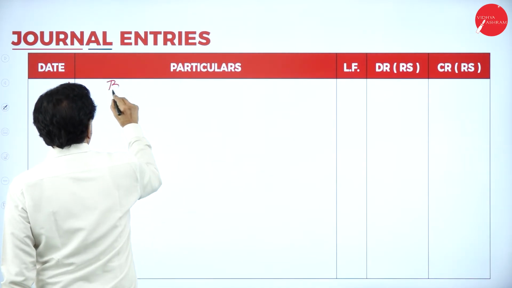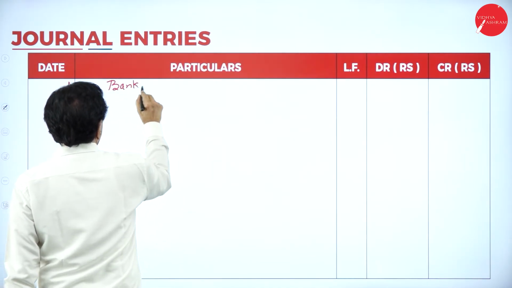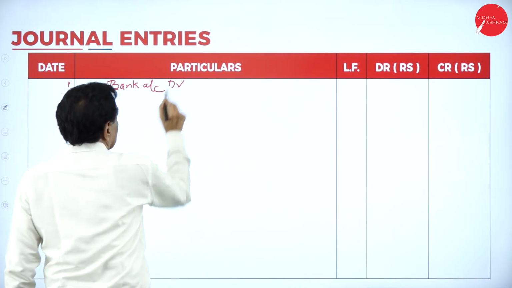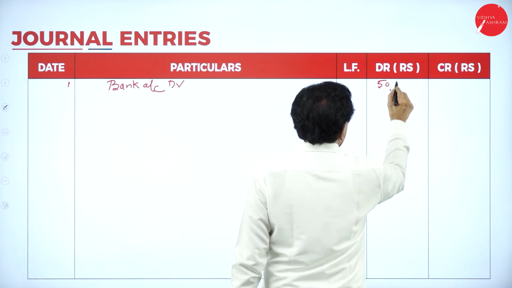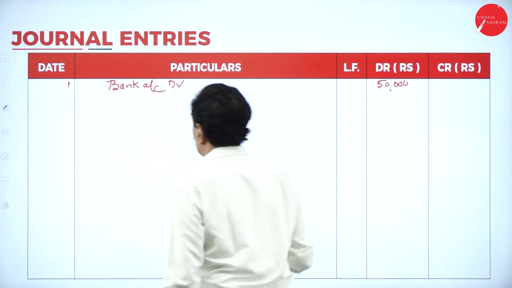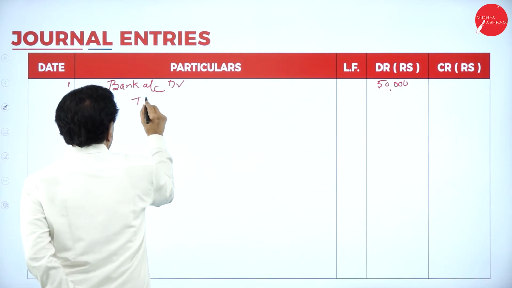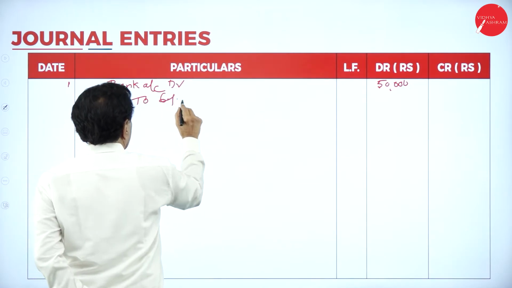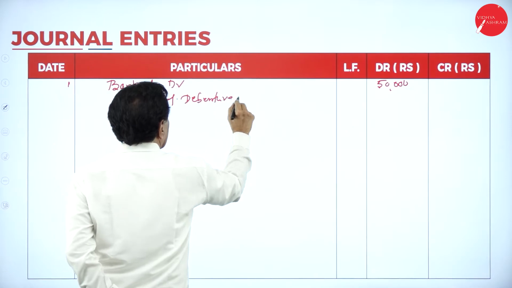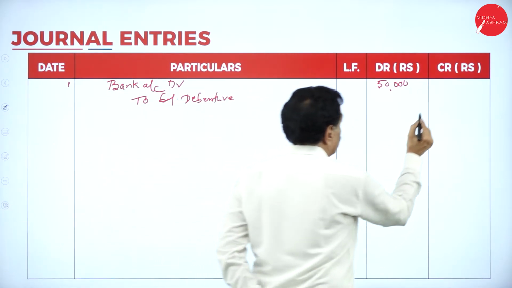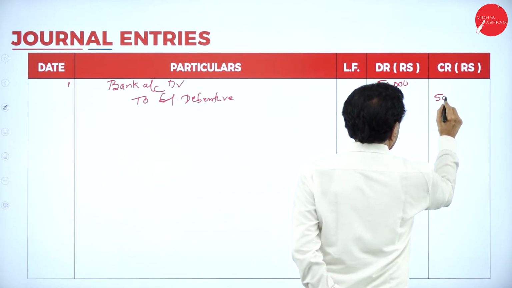Bank account debit 50,000, to 6% Debenture 50,000, taken at par.